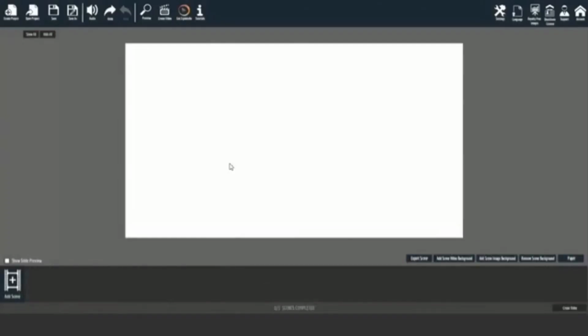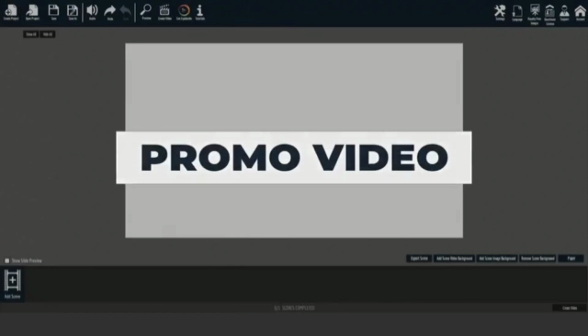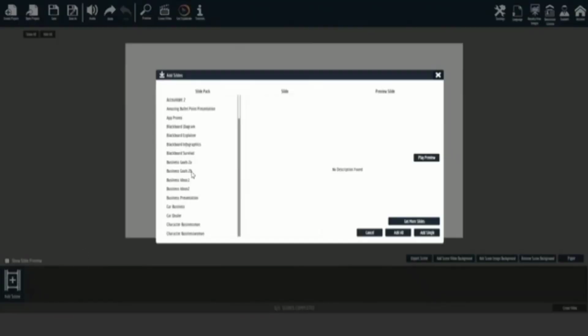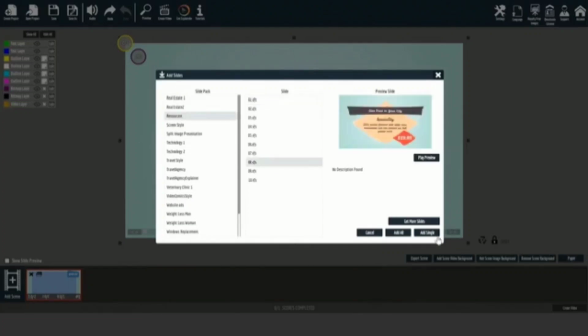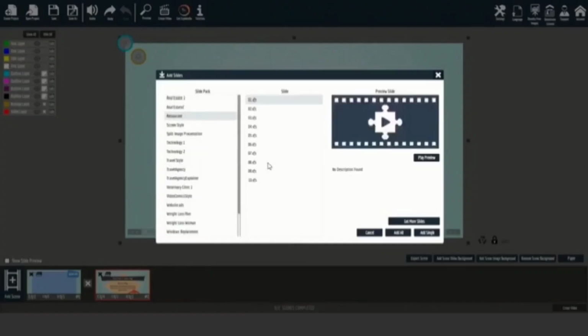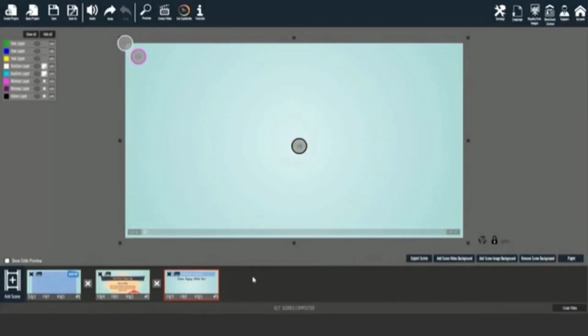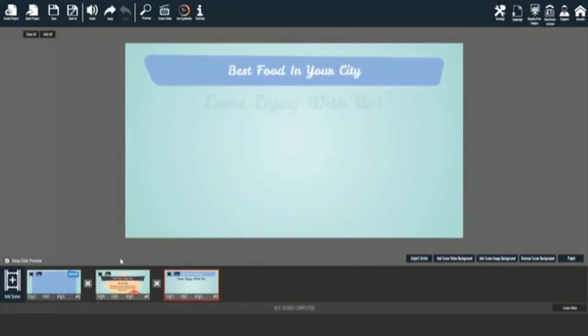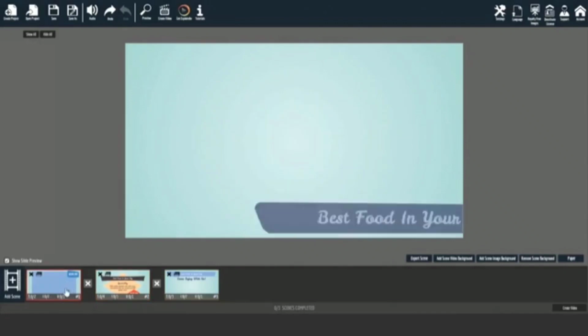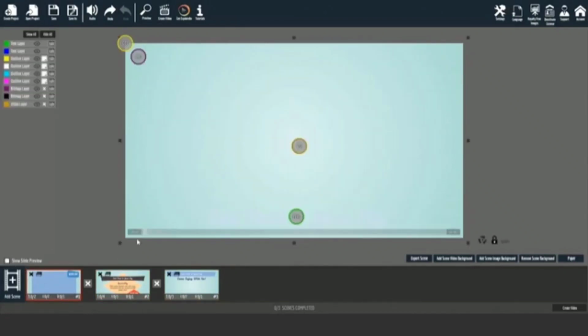Okay, the final mini demo is for a promo video. Let's start by adding an animation scene. Then another one. And then one more. You'll notice that it builds a timeline. If you check the Show Scene preview here, and then if you click on each scene like this, you'll see a preview appear on each one accordingly.